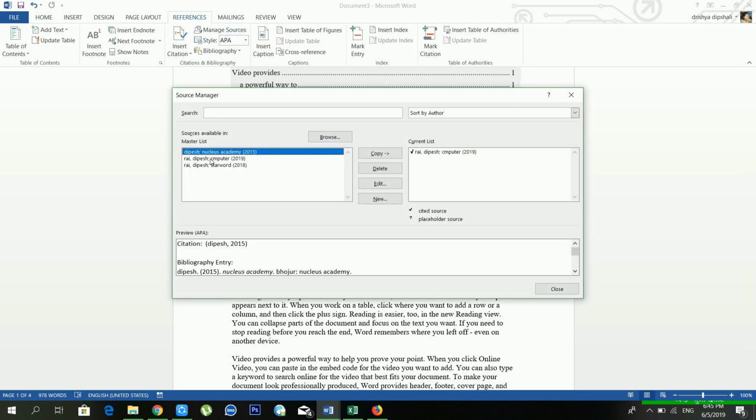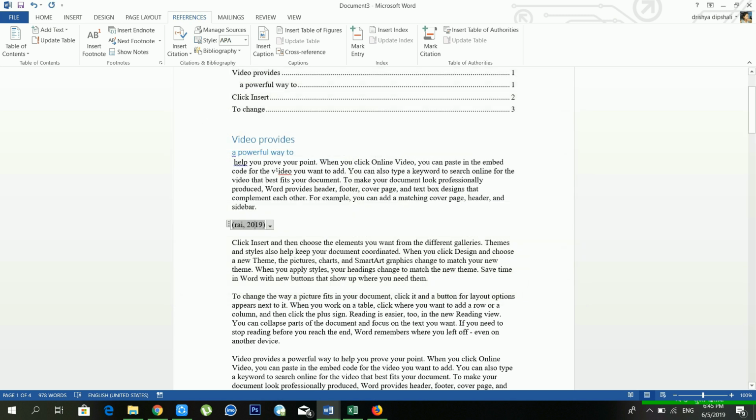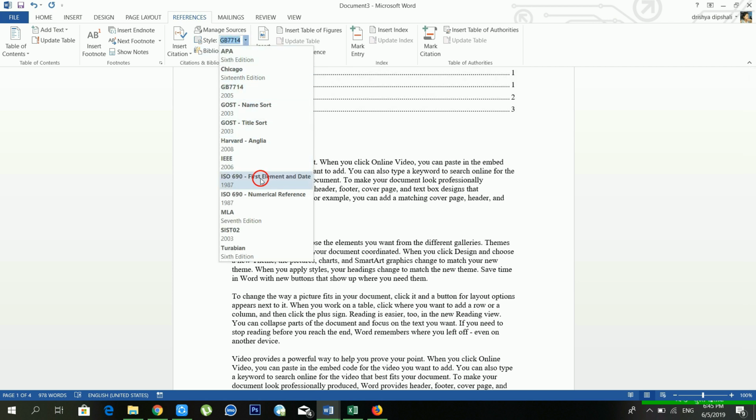There are lots of citations and lots of sources available. From here you can copy it, you can delete it, you can edit it, or you can make a new citation also from the source manager. And from the style you can give different kinds of styles to your source. See, there are lots of styles available.